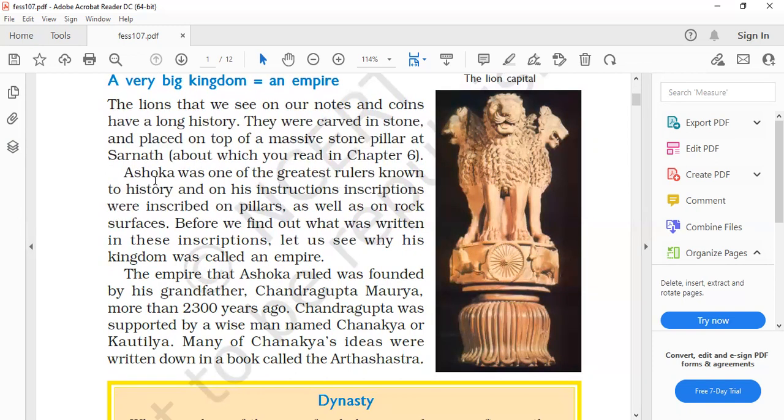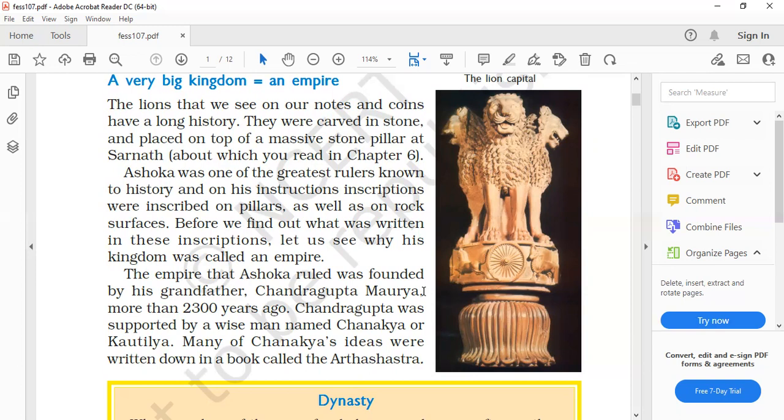Done. And the next question: who was Chandragupta Maurya? See here, underline, who was Chandragupta Maurya? You can get a question like that: who was the founder of the Maurya dynasty? You can see here, you can get your answer. The Maurya dynasty was founded by Ashoka's grandfather Chandragupta Maurya. So don't be confused. The founder of the Maurya dynasty is Chandragupta Maurya, not Ashoka.